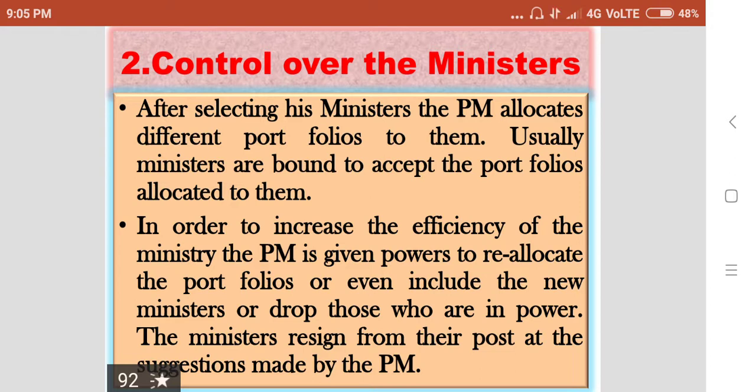All these powers are with the Prime Minister. Anytime he can drop any minister. The ministers resign from their post at the suggestion of the Prime Minister. If the Prime Minister asks any minister to resign, he must give his resignation.